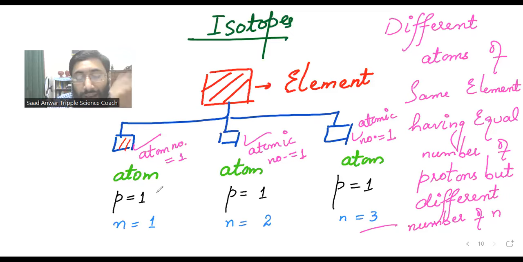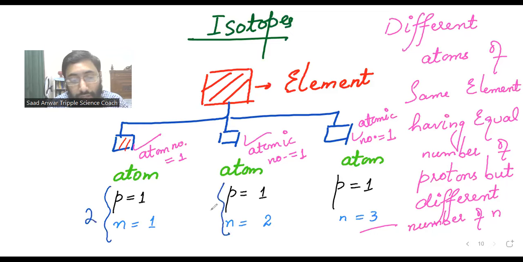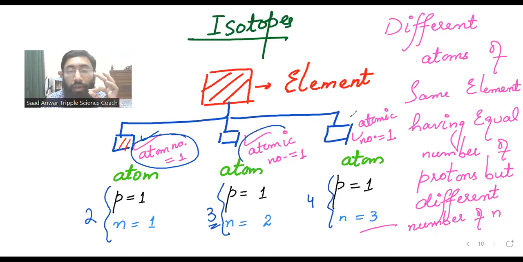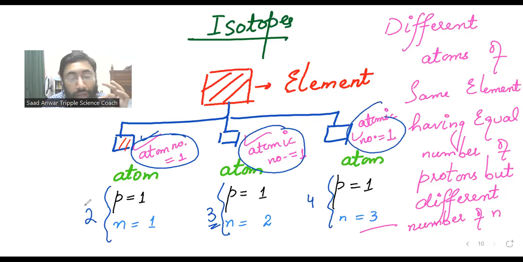But what about mass number? Mass number is the number of protons plus neutrons. So the first atom, its mass number is 2. This atom, 2 plus 1, its mass number is 3. This atom, 1 plus 3, its mass number is 4. So in other words, can I say different atoms of the same element having the same atomic number but different mass number?